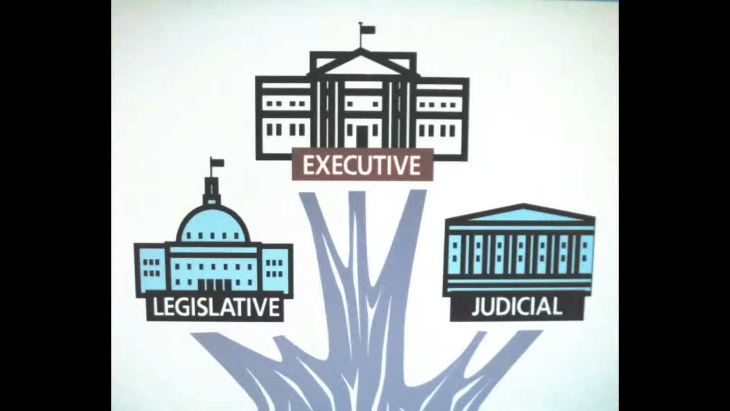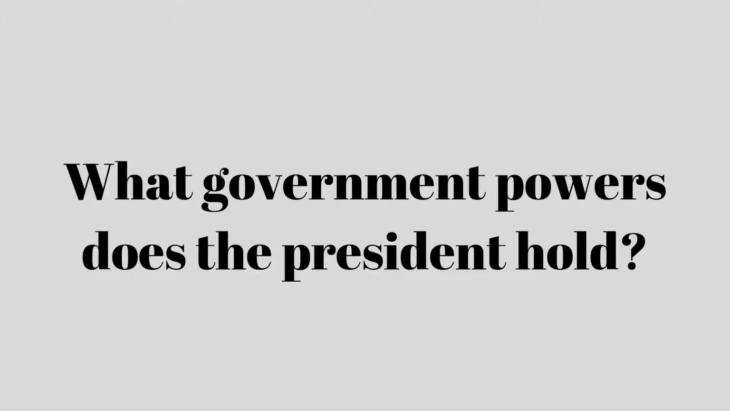The United States federal government is made up of three branches of government: the executive, legislative, and judicial branches. The President of the United States is a member of the executive branch of government. What government powers does the President hold?